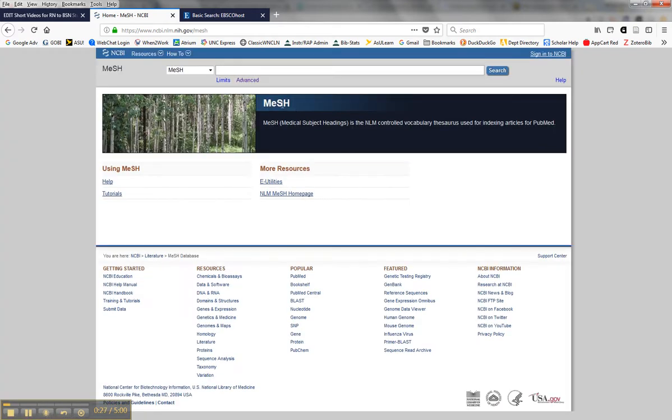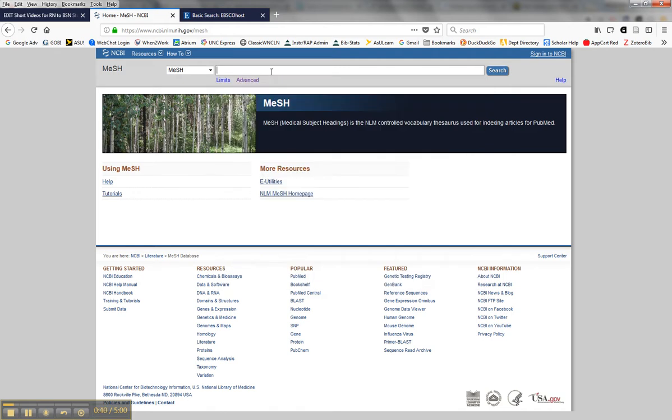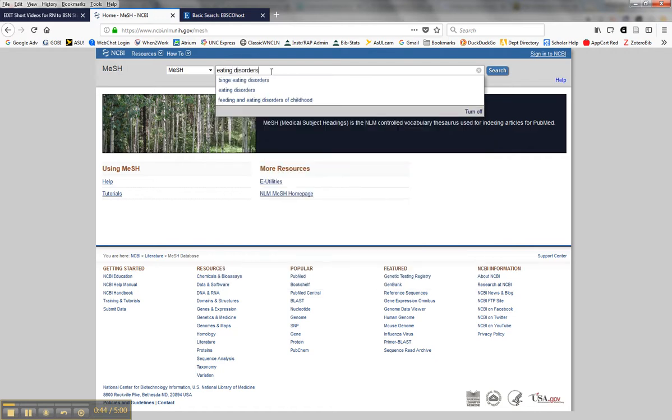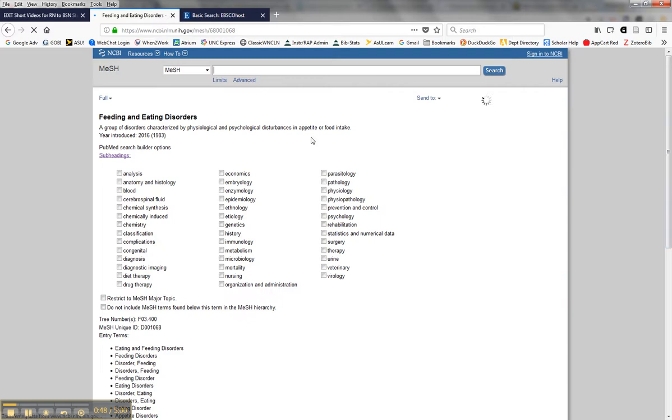And the MeSH is not PubMed. It's not a database of articles. It's a database of terms. So let's look at one. Here's the one I looked at the other day. Well, let's look at eating disorders first. And let's look at this one.